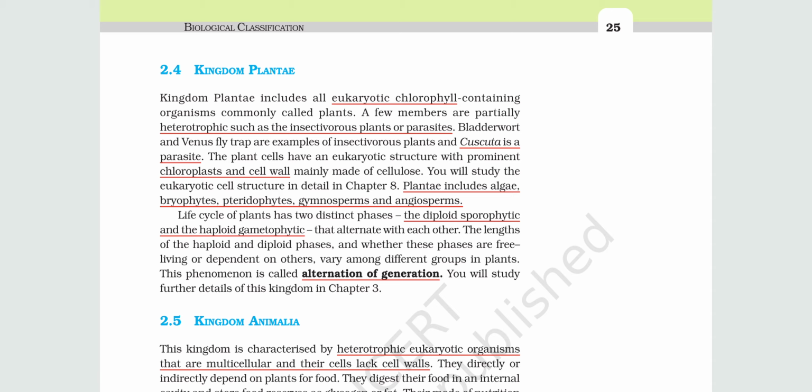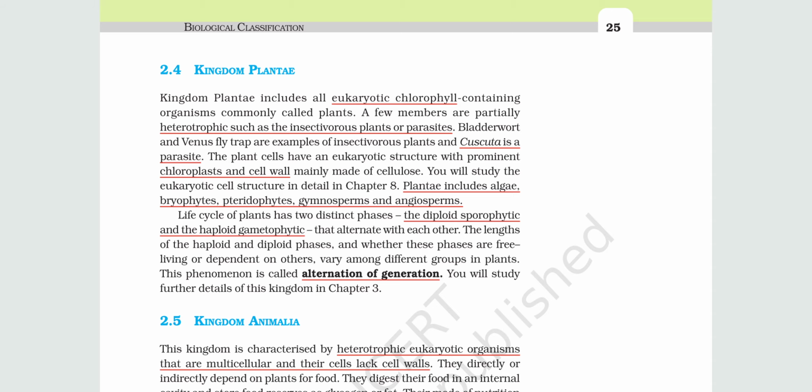So they are trying to explain the major characters and also the divisions in kingdom Plantae. Plantae includes divisions like algae, bryophytes, pteridophytes, gymnosperms and angiosperms. These are mainly photosynthetic, that means they are autotrophs, but some are exceptions which are heterotrophs, like insectivorous plants and parasitic plants.